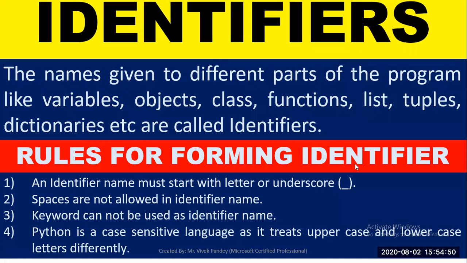What is identifiers? The names given to different parts of the program like variables, object, class, function, list, tuples, dictionaries, etc. are called identifiers. Rules for forming identifier in Python: an identifier name must start with letter or underscore sign. Spaces are not allowed in identifier name. Keyword cannot be used as identifier name. Python is a case sensitive language as it treats uppercase and lowercase letters differently.